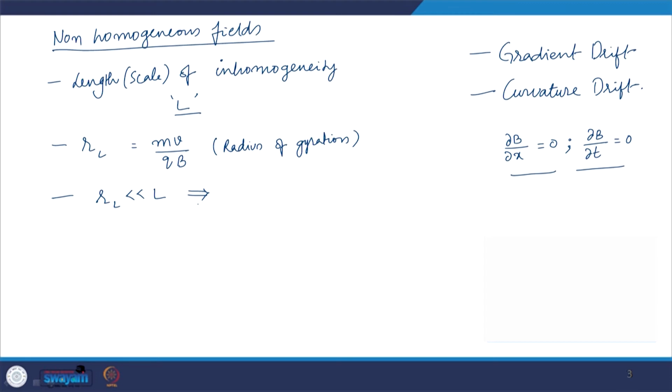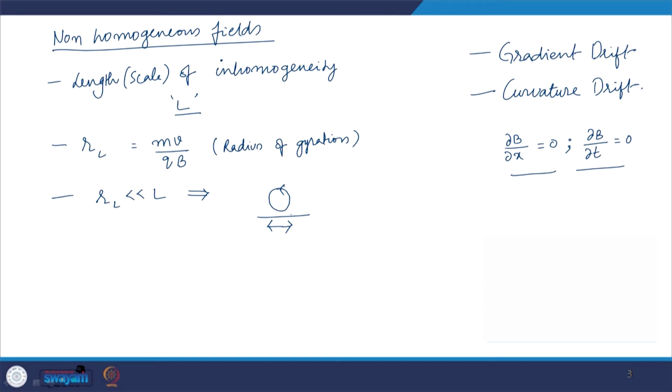Why are we taking the scale of inhomogeneity in such a proportion? Let us say you have a single particle gyrating in a magnetic field in one particular direction. Then we do not want the magnetic field to become inhomogeneous within the distance of the radius of gyration. We want the magnetic field to be homogeneous at least within the limits of the radius of gyration. That means, as the particle is revolving, it should not experience different magnitudes of magnetic field at different points of its trajectory.